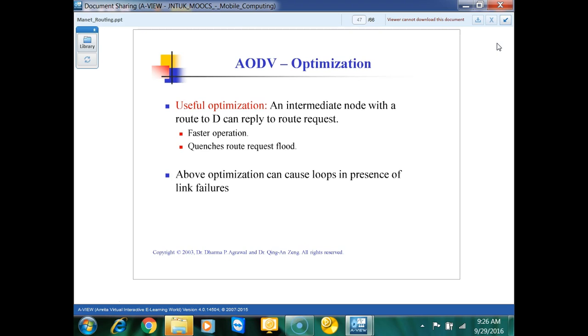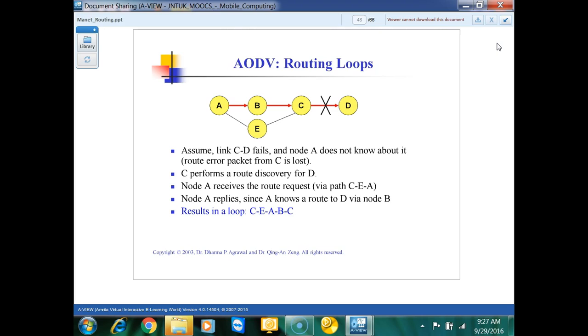But the problem which occurs in this case is with routes. How that problem happens if we do the optimization, we will see in the next steps. How we can come up with route problems.